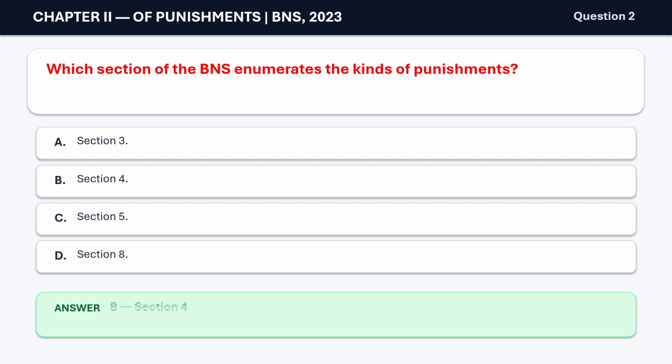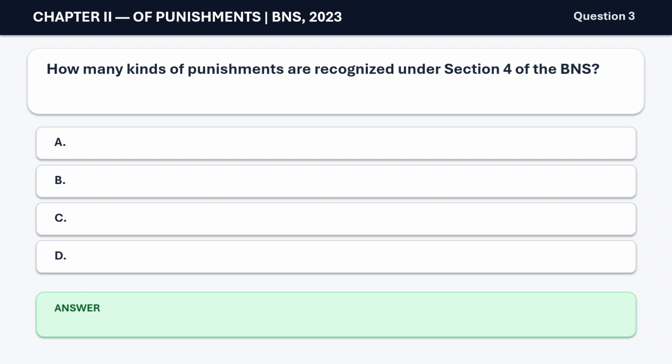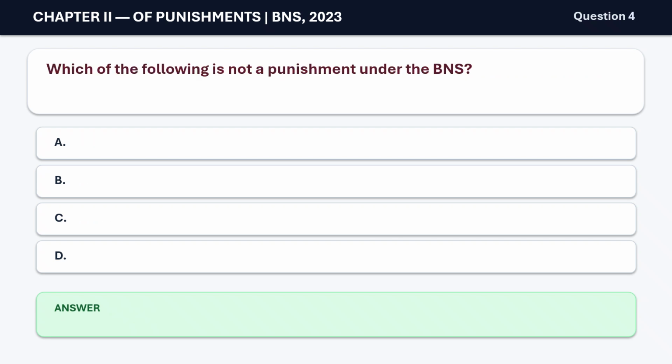Section 4. Question 3. How many kinds of punishments are recognized under Section 4 of the BNS? A. 5, B. 6, C. 7, D. 8. The correct answer is B. 6. Question 4. Which of the following is not a punishment under the BNS? A. Death, B. Forfeiture of property, C. Transportation, D. Community service. The correct answer is C.